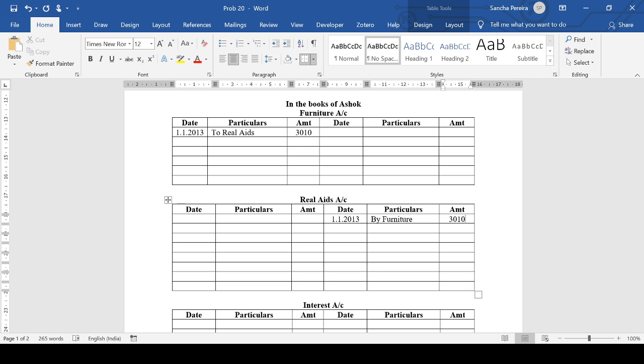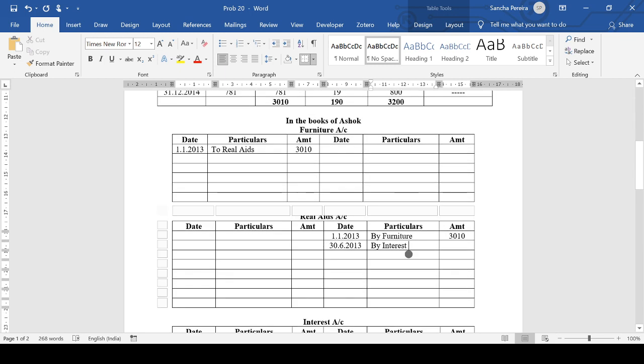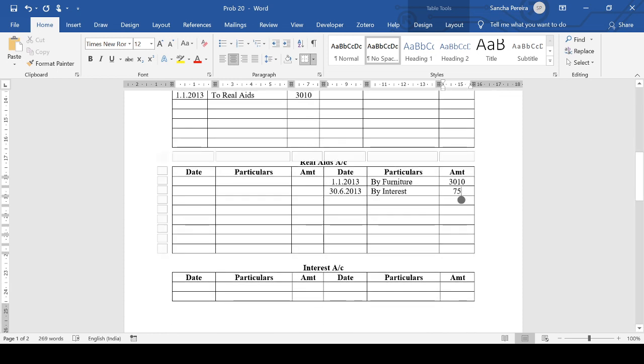So when it comes to payment of the installment, we have a sequence to follow. We start with the interest. So the entry is interest account debit to Real Aids account. On 30th June, we have by interest, and the first interest is 75 rupees. So if we say by interest here, on the same date, 30th June 2013, to Real Aids 75.